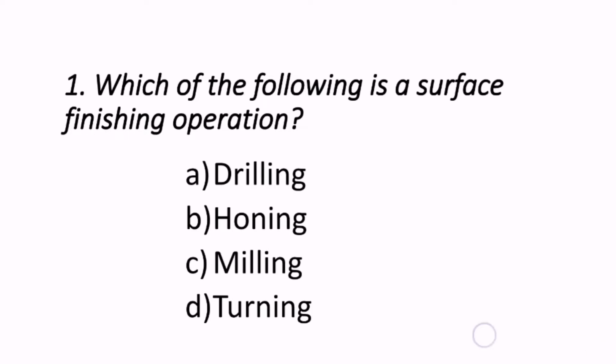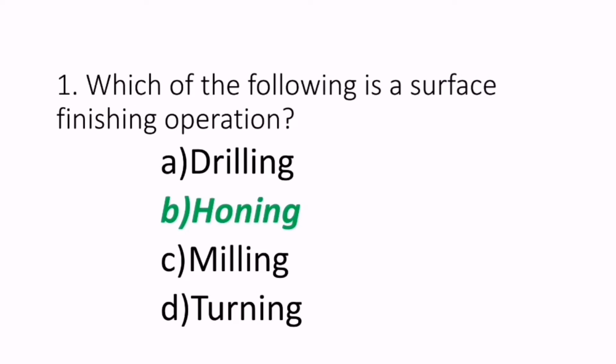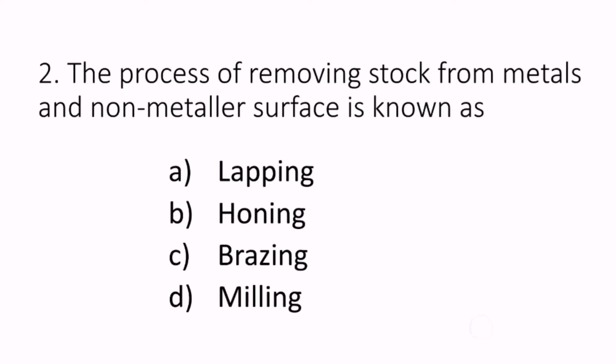Which of the following is a surface finishing operation? Out of given options, which is called a surface finishing operation? The correct answer is B, that is honing. Honing is the surface finishing operation. Moving on to the second question.